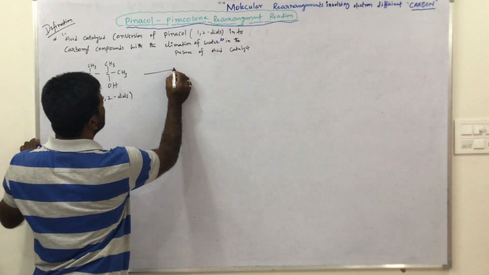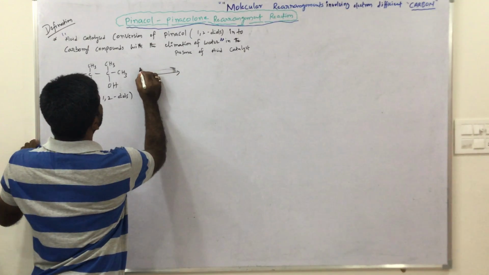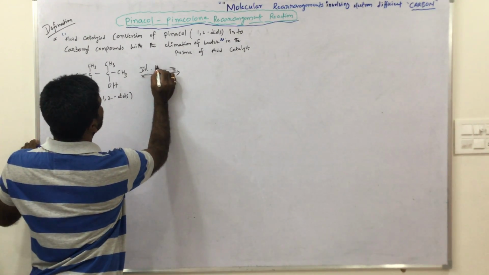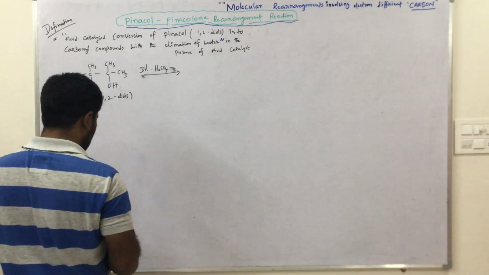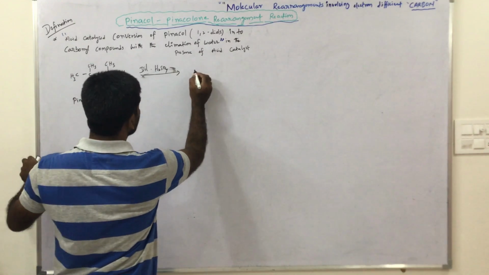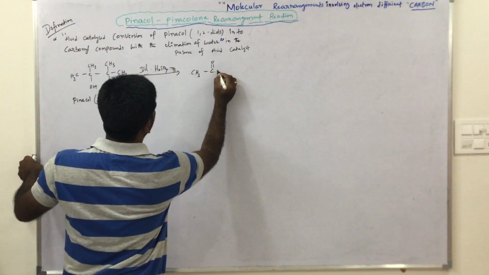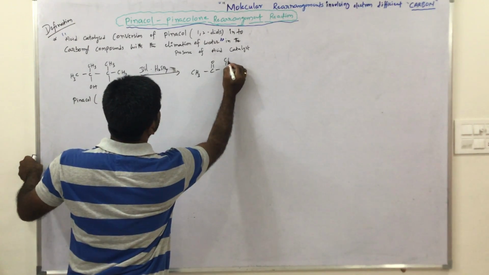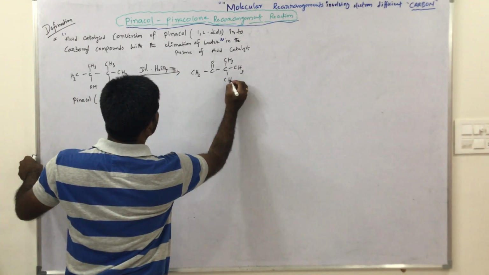Reacted with dilute acid, that means dilute H2SO4, we get CH3C double bond O with a methyl group and another methyl group.